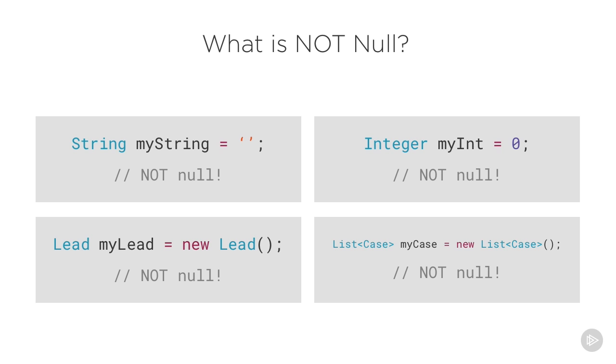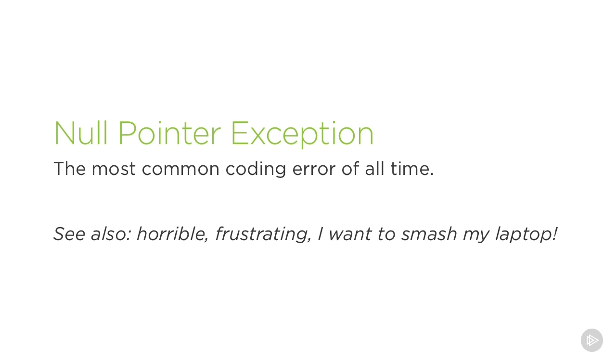Now to explain why we make a distinction between null and non-null values. The null pointer exception, the most infamous error message of all time. No matter how good of a coder you are, you're going to see this message everywhere. The null pointer exception is as frustrating as it is humbling. But don't worry, it's one of the simplest errors to fix. Let me give you a rundown.